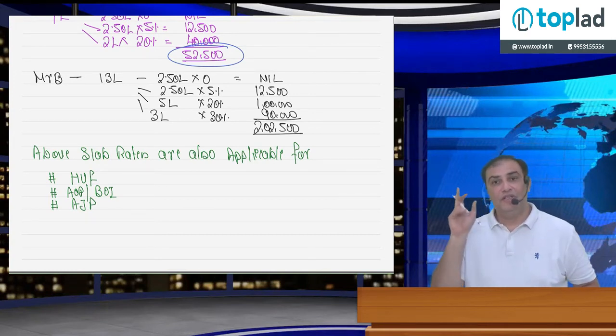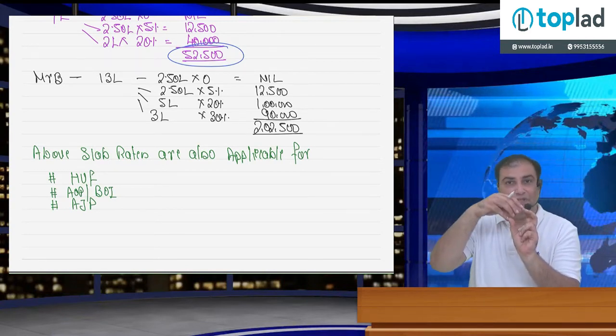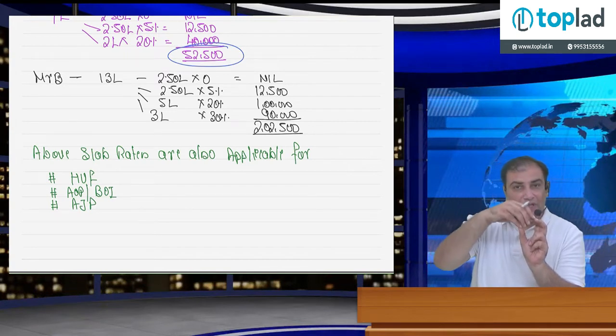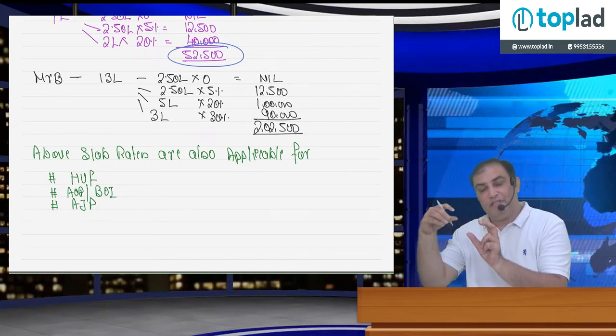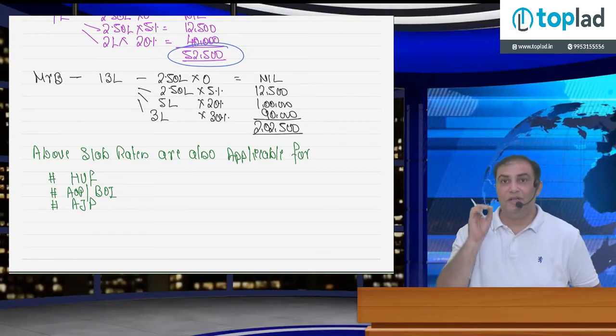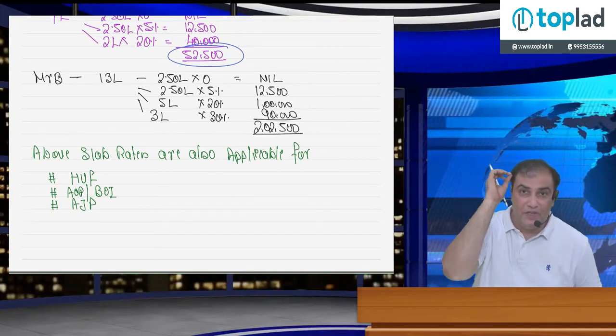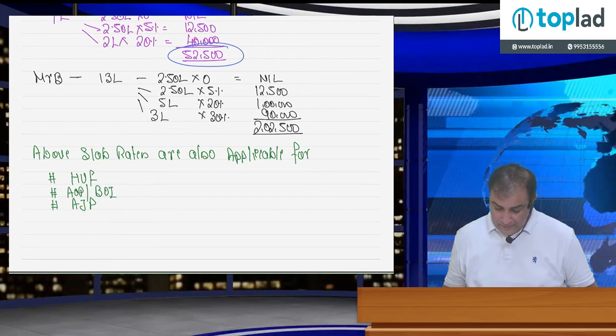In case of senior citizen, exemption limit is 3 lakh rupees. So extra 50,000 rupees is exempt in case of senior citizen, and on this 50,000 tax rate is 5%. That is 50,000 multiply 5% equal to 2,500. So what is the maximum tax saved by senior citizen compared to normal individual? Is 2,500 rupees. Please write it down. Okay, clear?